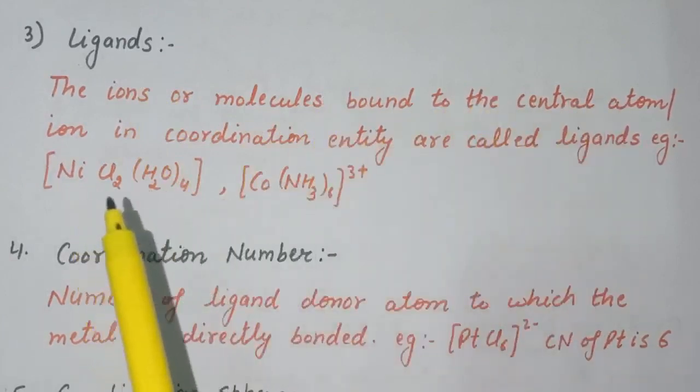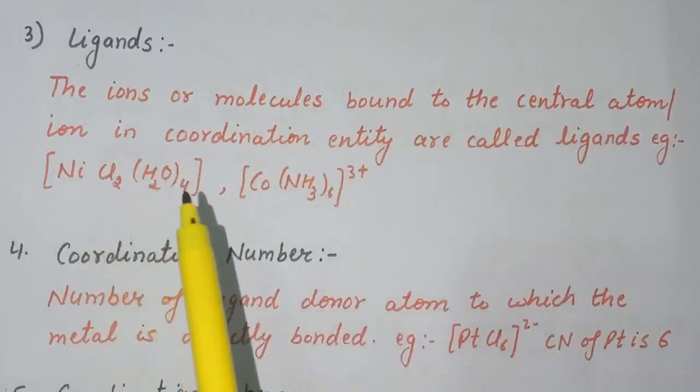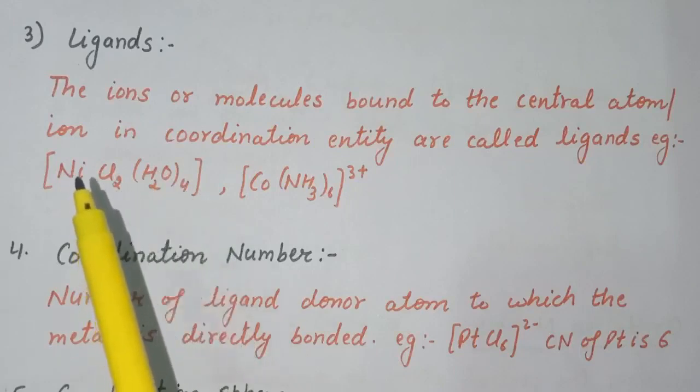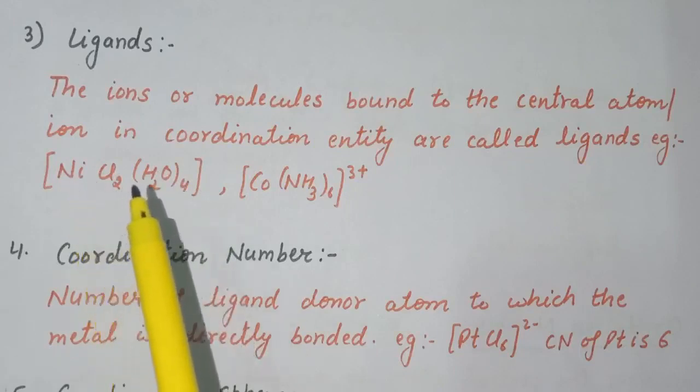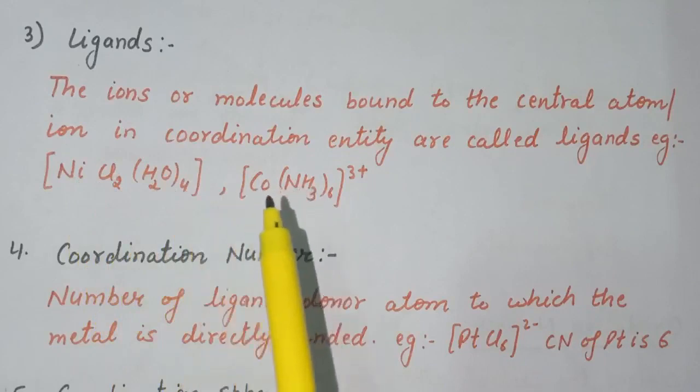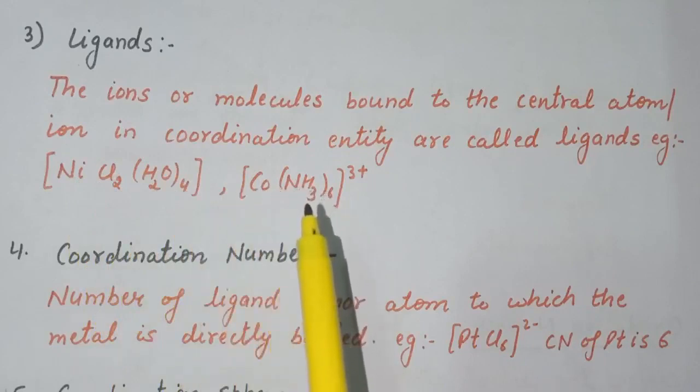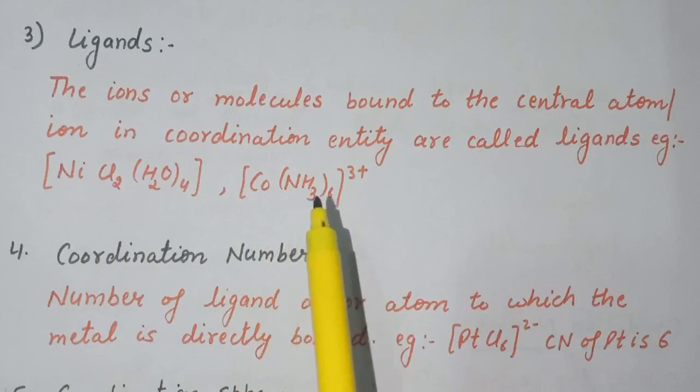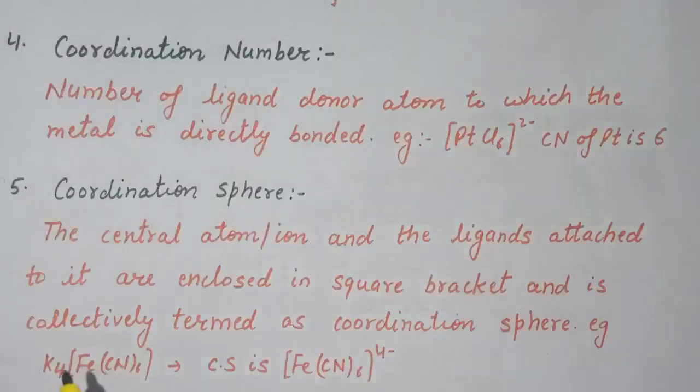So here in the first case, 2 chloride ions and 4 water molecules are attached to the central atom, that is nickel. So these are termed as ligands. In the second example, 6 ammonia molecules are attached to cobalt, and therefore these ammonia molecules are termed as ligands.